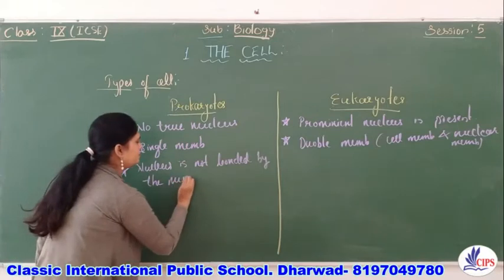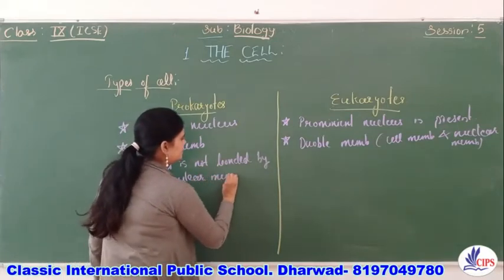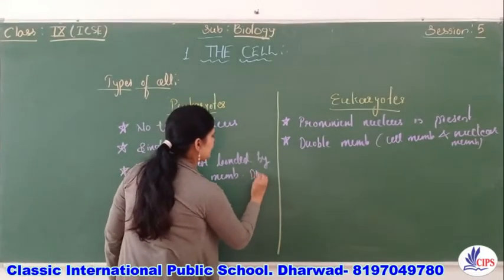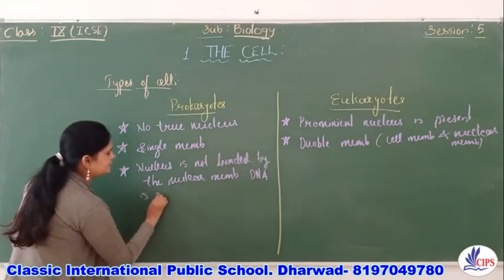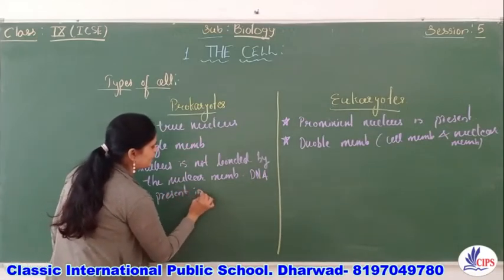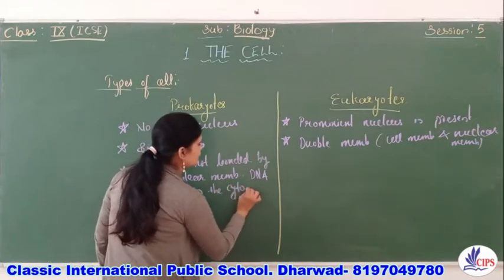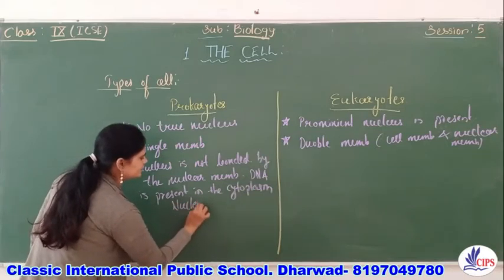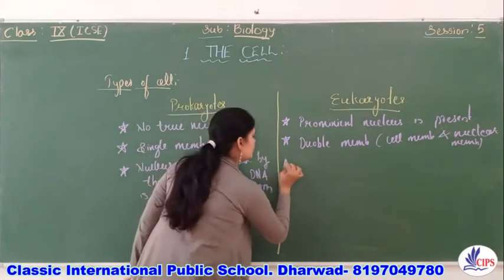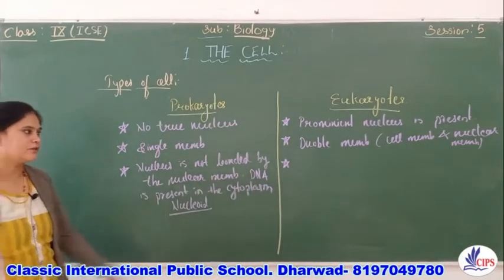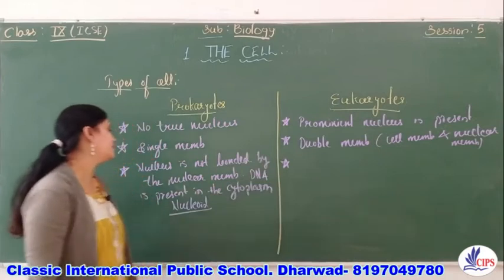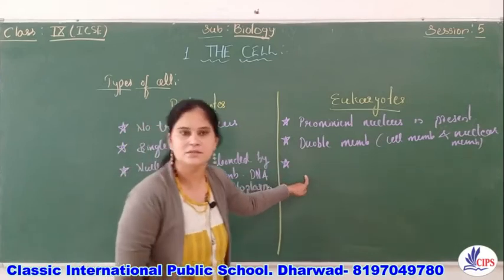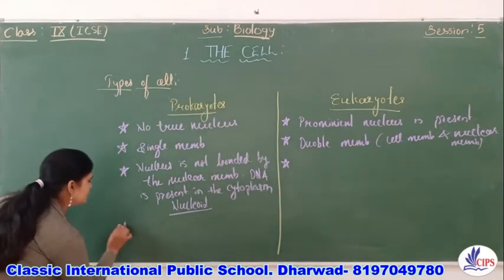Here, you already know one point: the nucleus is not bounded by the nuclear membrane, and the nuclear material is scattered, or the DNA is present in the cytoplasm. So what do you call such a nucleus? Yes, it is called what? Nucleoid. Okay, so what are you going to write here? Write it by yourself. Now this is going to be your homework, right? What will you write here? The nucleus is bounded by the nuclear membrane, right? Okay, so next we will move to the fourth one.